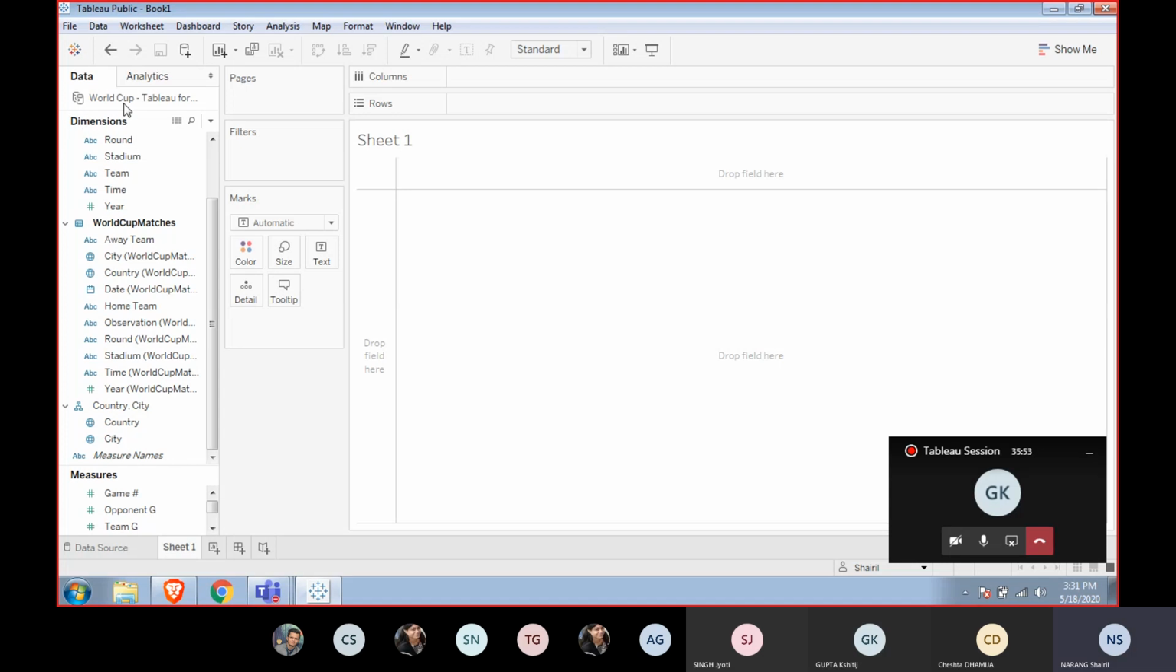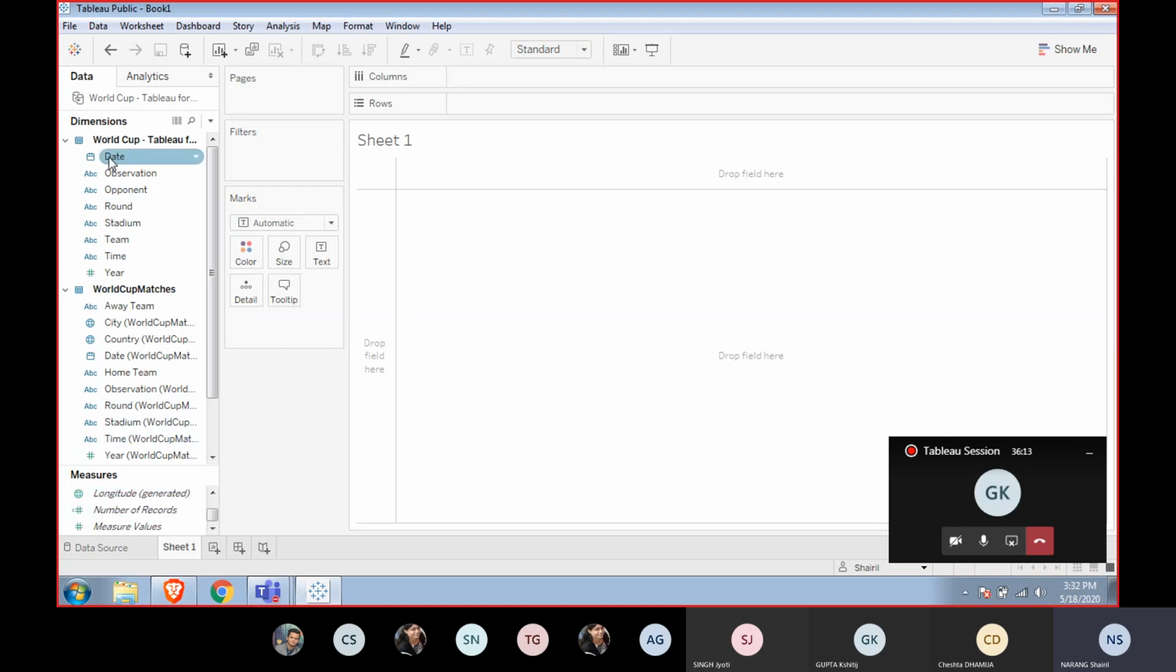Okay. So in the data pane, we have all the different columns of the tables. We have 2 different sheets or 2 different tables, you would say, in one workbook: World Cup and World Cup matches. In here, we have different columns which are divided into dimensions and measures. And then on the right hand side, we have the pages shelf, filter shelf, marks shelf, the columns, rows, and these kinds of things. Now, if we would want to know what is the difference between